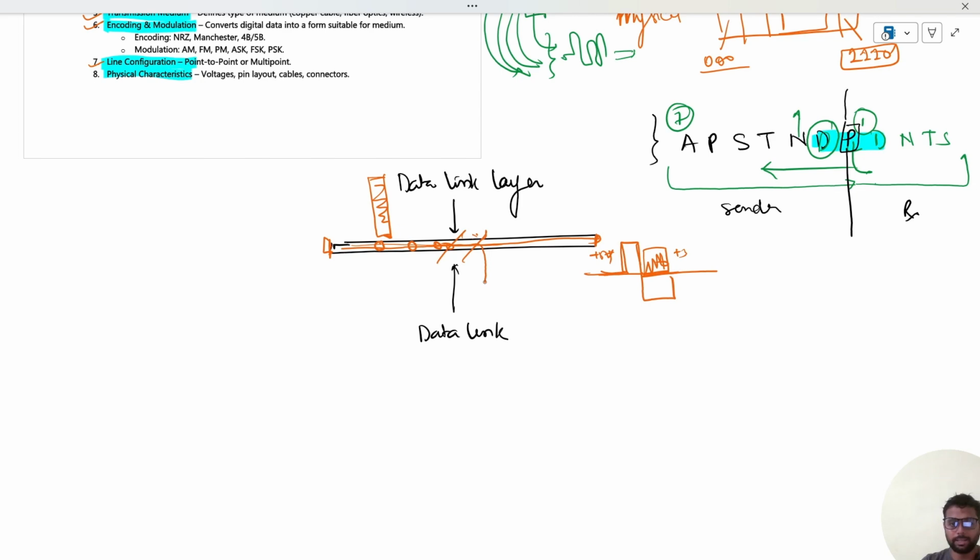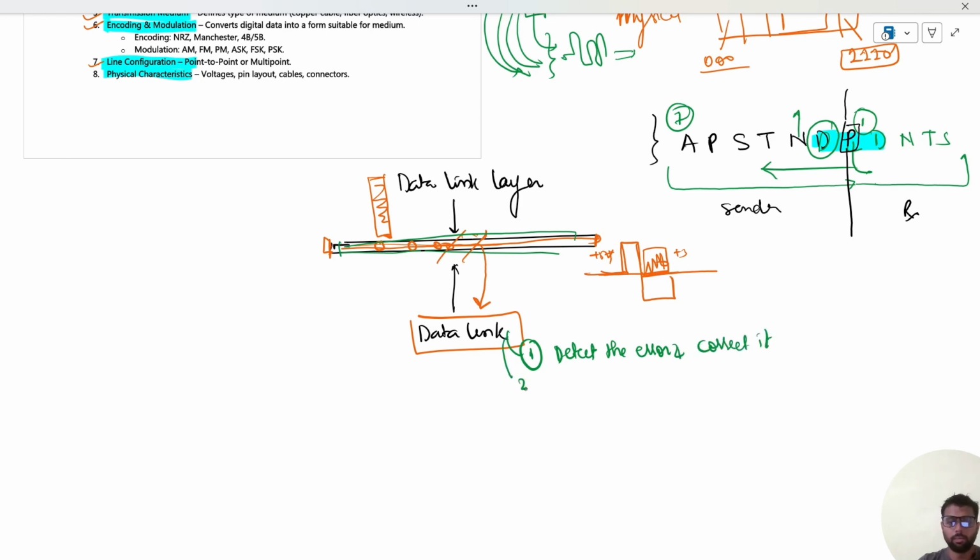So when these bits are received at the receiver end, in the data link layer there, what will be the primary responsibility? Number one, it should be able to detect error, because the bits are transmitted and we are not sure that it is an error-free transmission. There could be errors. Zero could be interpreted as one and vice versa. So the primary responsibility would be to detect the error, and to correct it also.